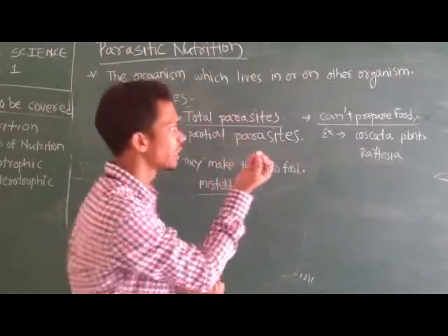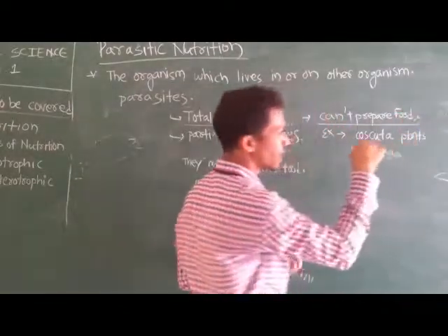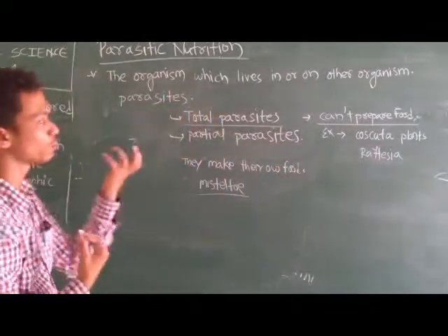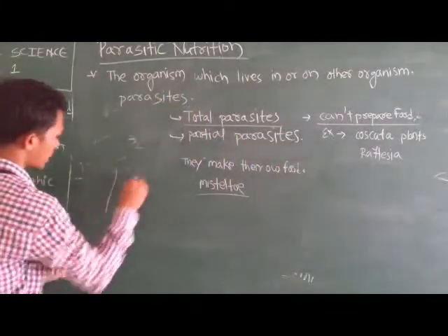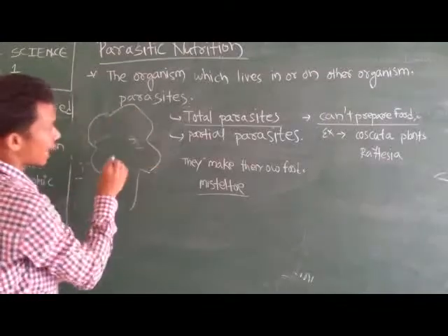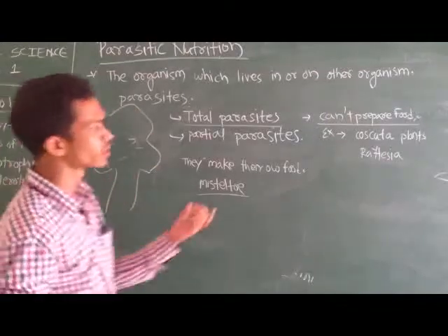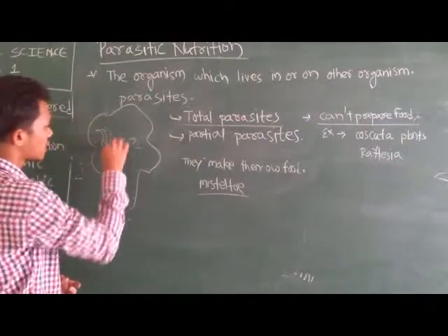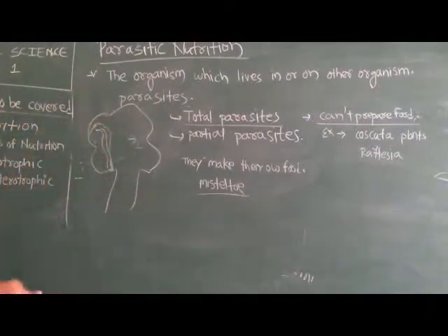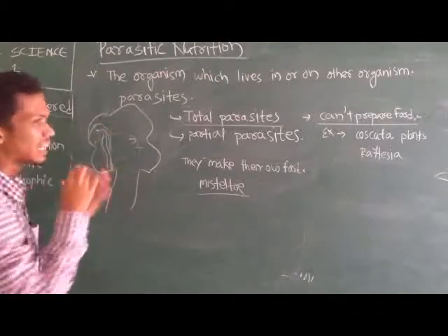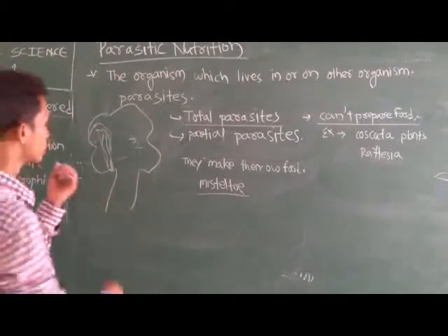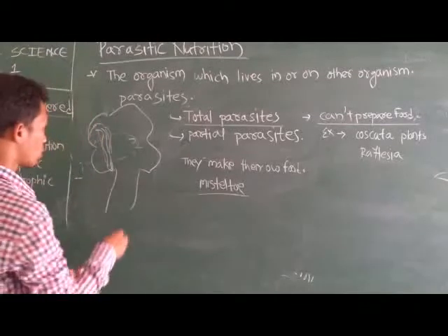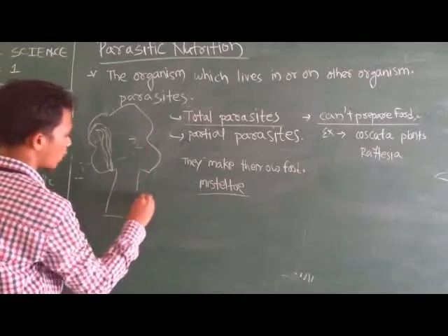So they totally depend upon the host plant. Host plant means, suppose this is a green plant. On this green plant, suppose there is a cuscuta plant. Cuscuta is not a shade-like structure that you see in your environment. It does not have any leaves or roots. Only thread-like structures are spread over the plant. So here this big plant is called the host plant, and this is called the parasite.